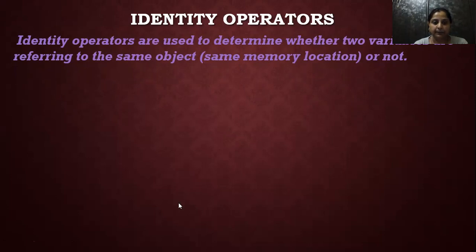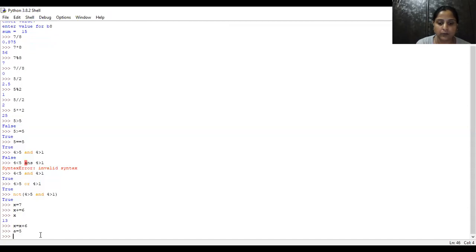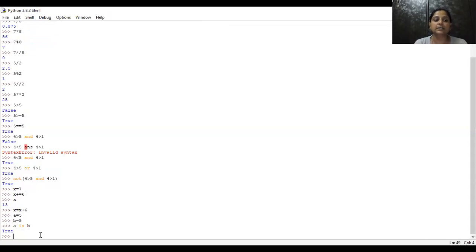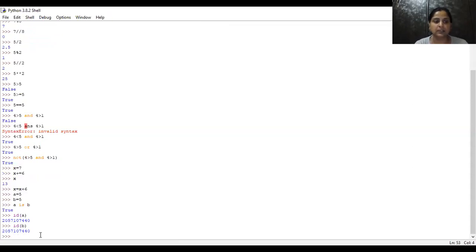For example, let's say a equals 5, and you have b equals 5. Both are the same. So we can check that a is b. The answer is true. a is b, because if you check the address of a, it gives you this, and again if we check the address of b, it gives you this. See, both the locations are the same. That's why a is b. Yes, a is b. Same way b is a.